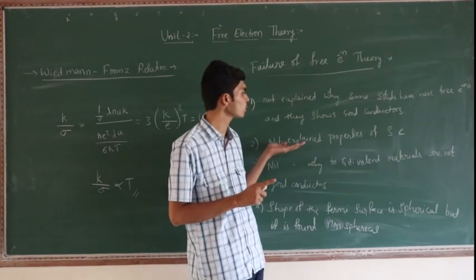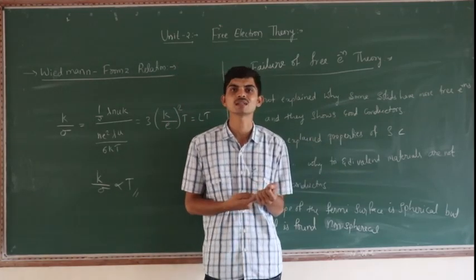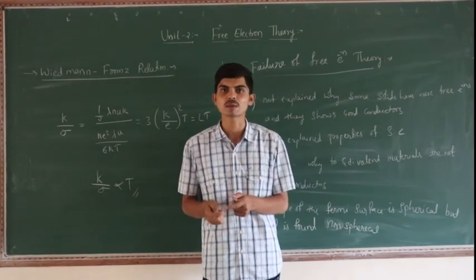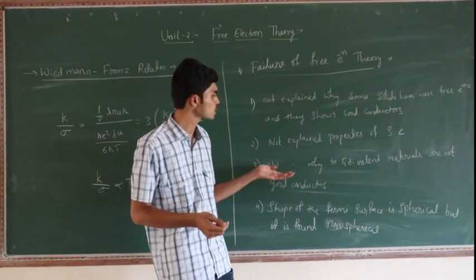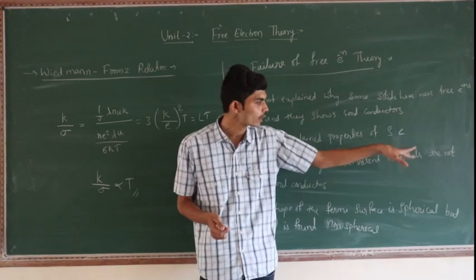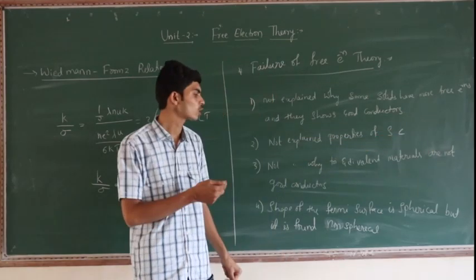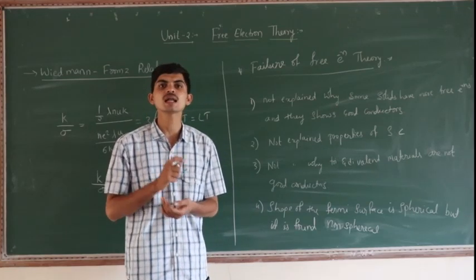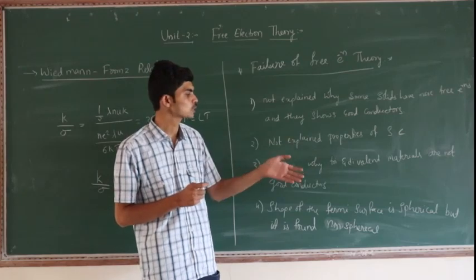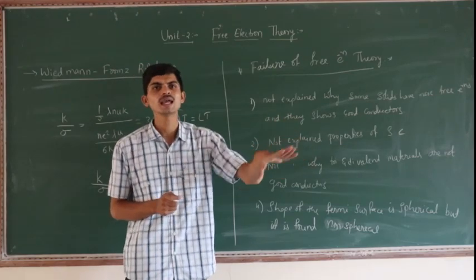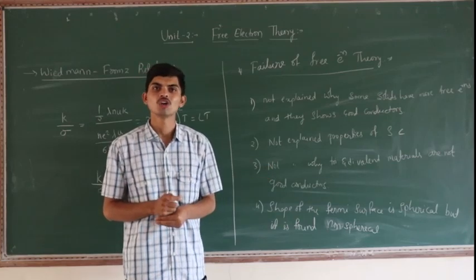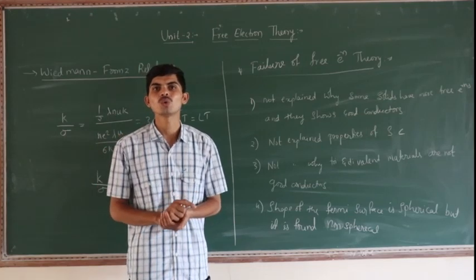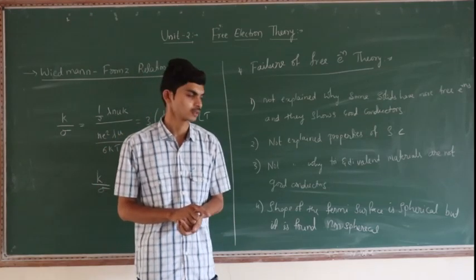Next, it does not explain the properties of semiconductors. Using free electron theory, it fails to explain semiconductor properties. Next, it does not explain why trivalent and divalent materials are not good conductors, while monovalent materials are good conductors.